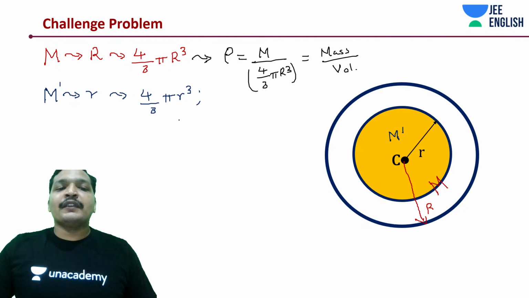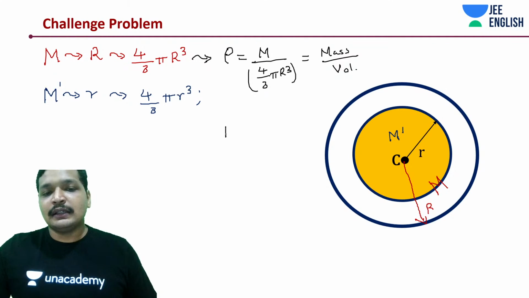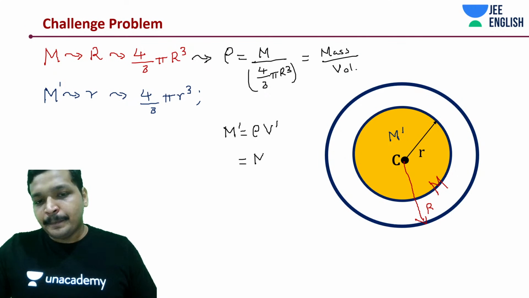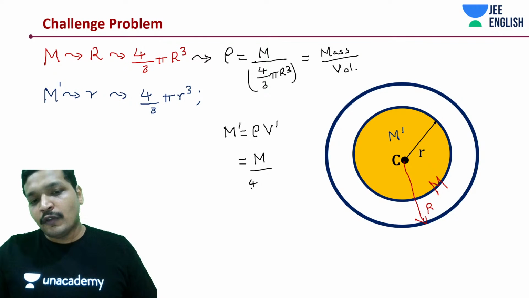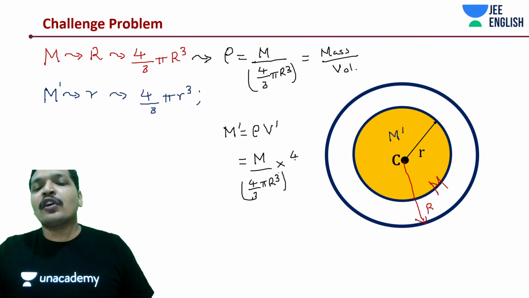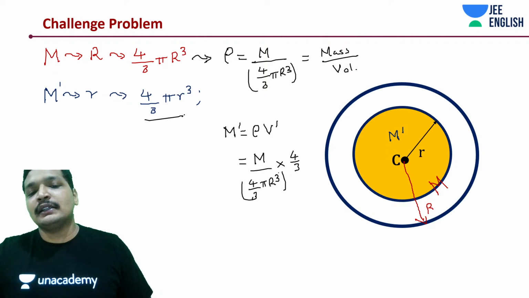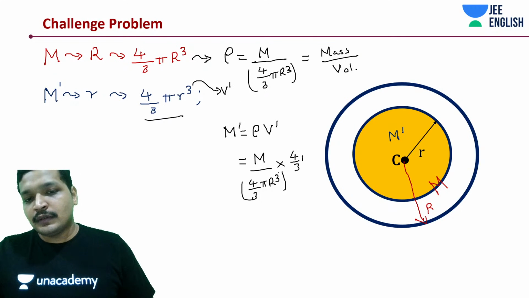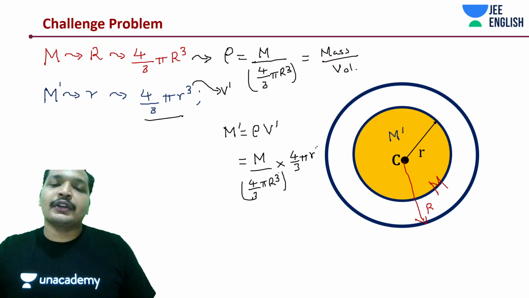And we will be saying this M dash is nothing but rho into its volume, V dash, which is nothing but M divided by 4 by 3 pi capital R cube, just like what you're seeing over here, into V dash, which is how much? 4 by 3 pi small r cube.